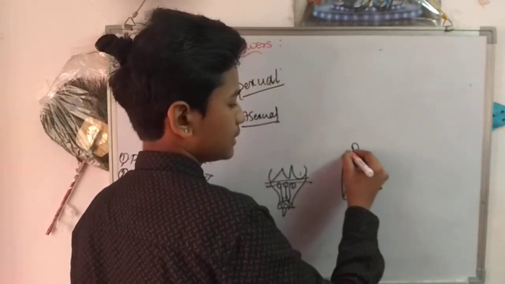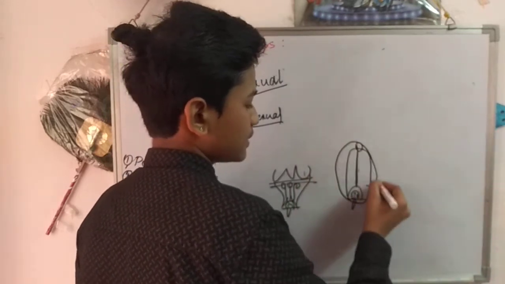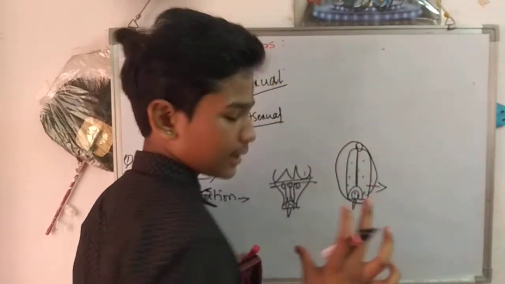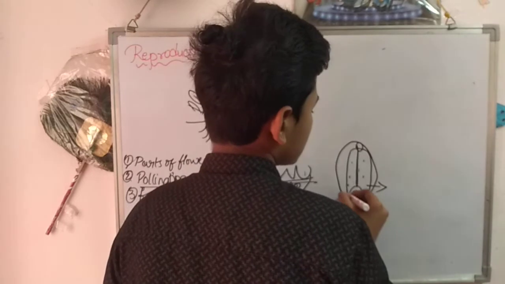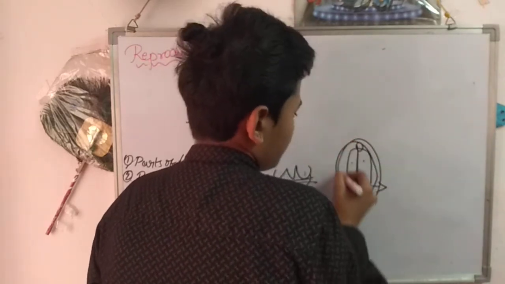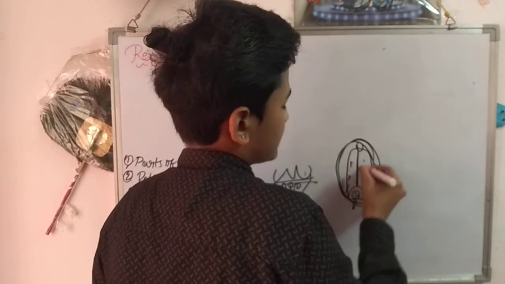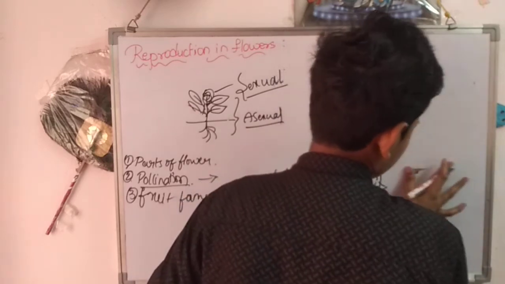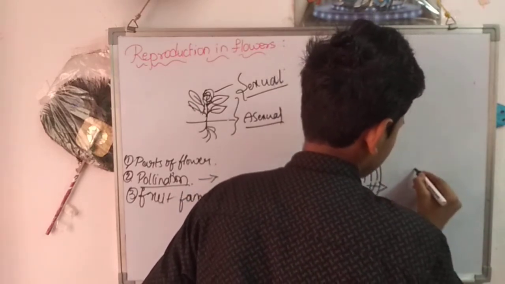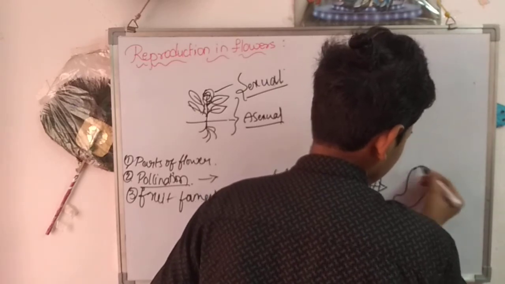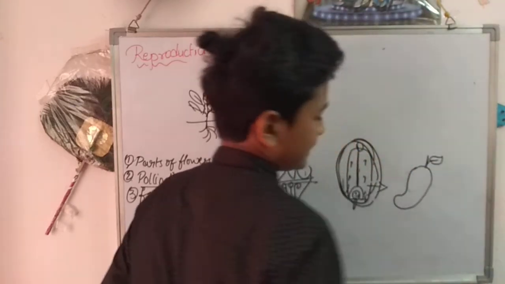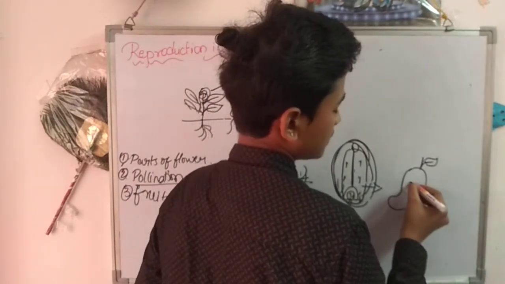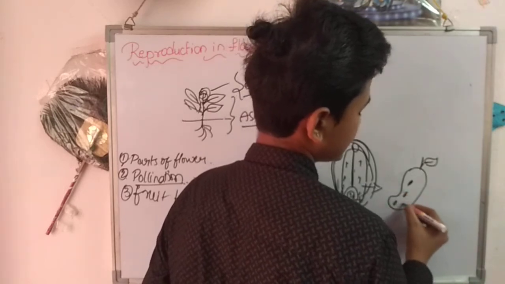This part becomes bigger to produce the fruit. This female part gets bigger and produces the fruit, and it turns into a fruit. And these ovules become the seeds inside the fruit.